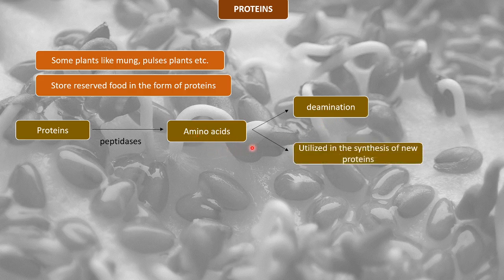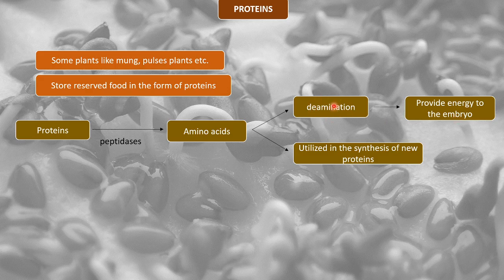And next, another thing that can happen is that these amino acids can be utilized in the synthesis of new proteins, because we already know that proteins are formed of amino acids. So these amino acids can combine in various ways to form new proteins. And by the deamination process, the seed will receive some amount of energy, and this energy will be provided to the embryo for all kinds of activities.